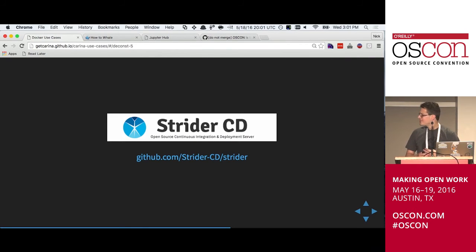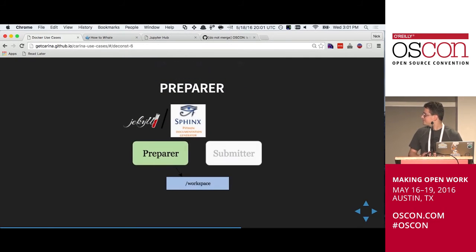Strider is nice because it's kind of extensible. I was able to write a few custom build plugins for Strider to be able to manage our build processes. And our build processes take the form of a sequence of containers. The first of these is called a preparer.